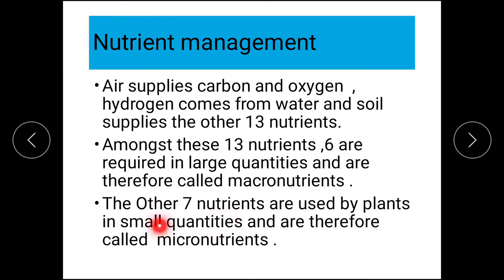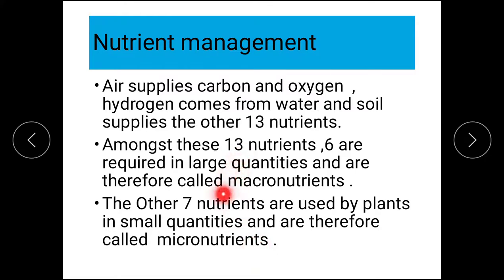And the other 7 nutrients, which are used by plants in small quantities, are called micronutrients. What are they called? Micronutrients.